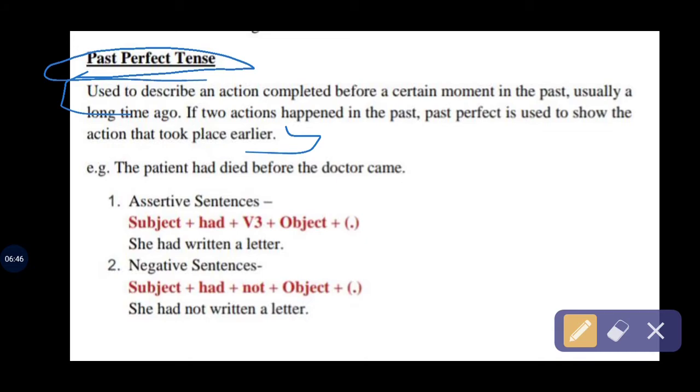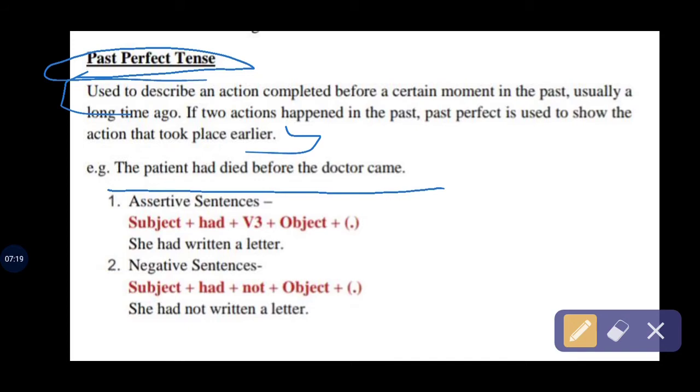Okay, as usually a long time ago. If with two actions happened in the past, it is used to show the action that took place earlier. The patient had died before the doctor came. It means the patient died before the doctor's arrival, say 5 minutes or 3 minutes before. To describe an event that happened some time earlier, we choose the past perfect tense.